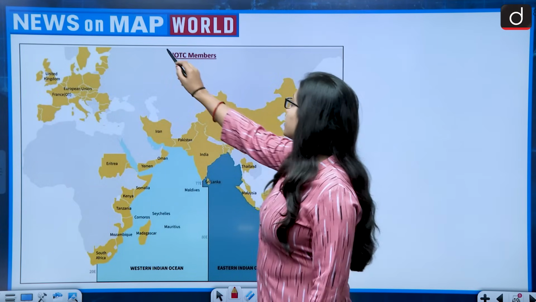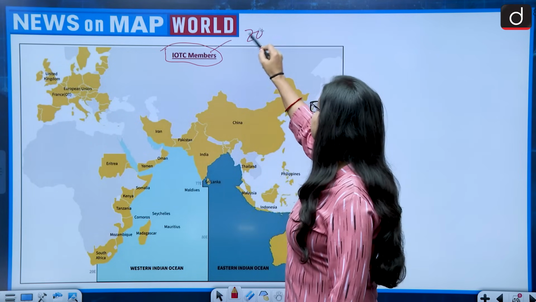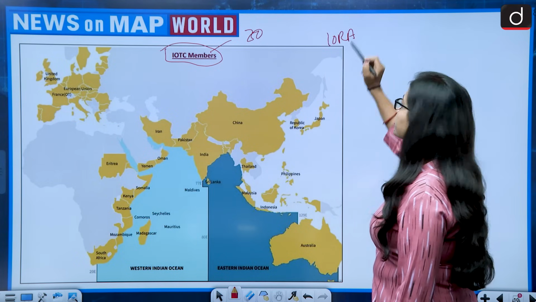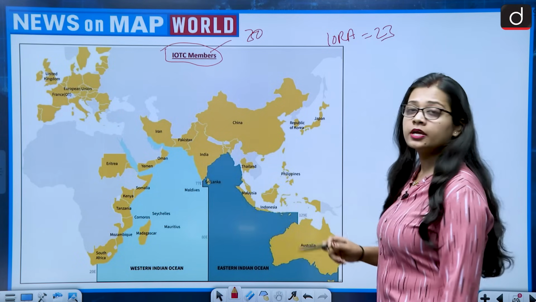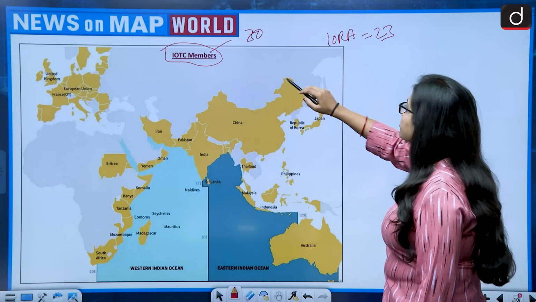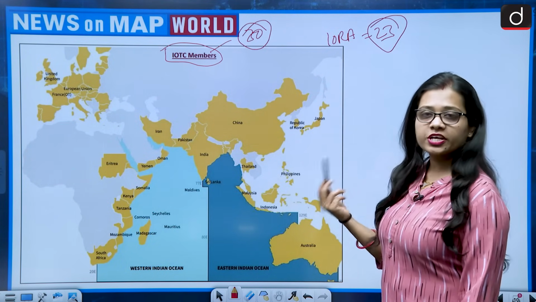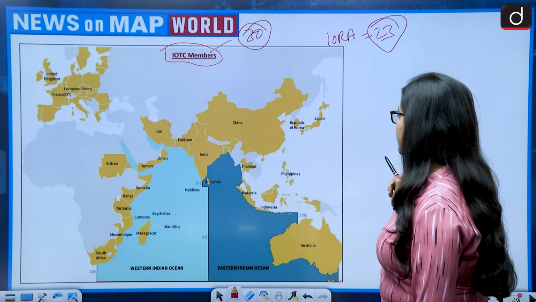Okay, if we talk about IOTC, that is Indian Ocean Tuna Commission, it has 30 members in it. And if we talk about IORA, that is Indian Ocean Rim Association, it has in total 23 members. So both cannot be same, because IOTC has more number of members as compared to IORA. So the statement in itself becomes wrong. Now let's see the members of both IOTC and IORA.